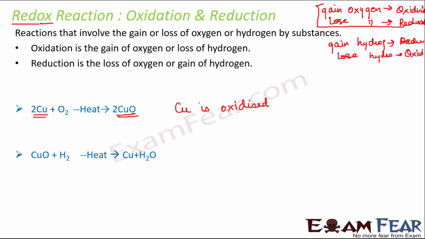Now copper oxide combines with hydrogen in presence of heat to form copper plus H2O. So in this case, if you look at copper, earlier it was CuO, now it is Cu. So in this case, copper has lost oxygen. So in this case, copper is reduced. However, in this case, if you look at hydrogen, earlier it was H2, now it is H2O. So hydrogen has gained oxygen. So hydrogen is oxidized in this case. So in this fashion, looking at the equation, we can say which particular element is getting oxidized and which one is getting reduced.